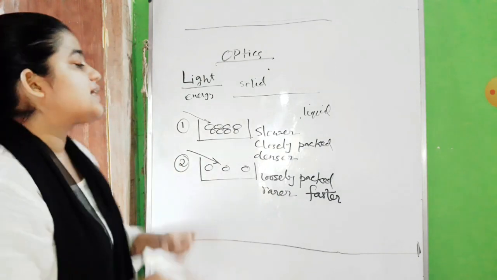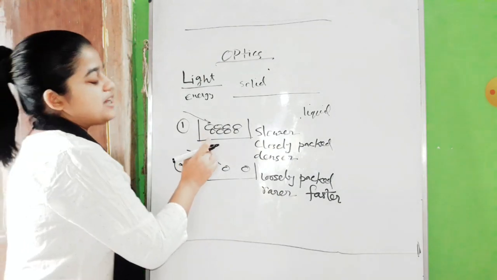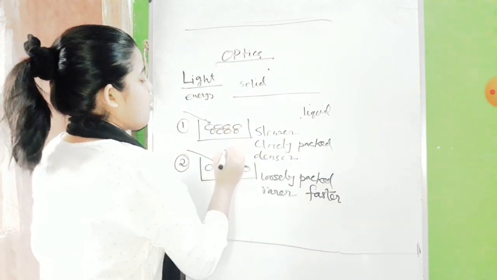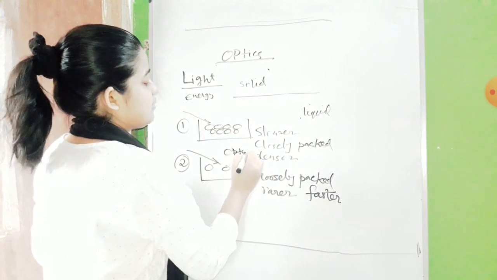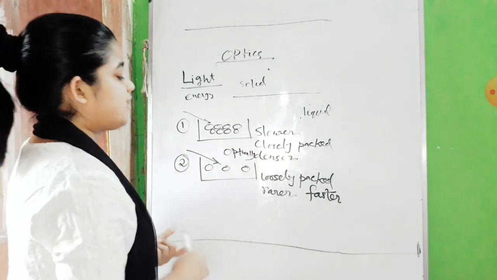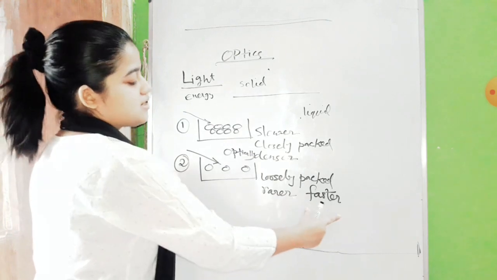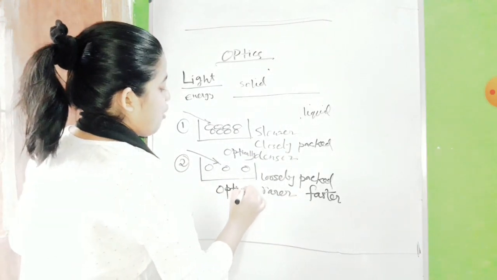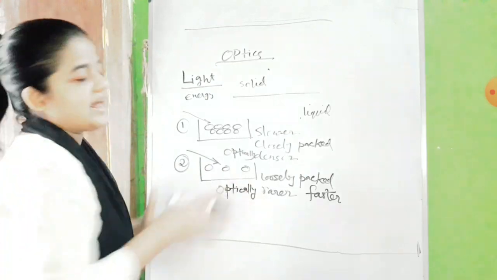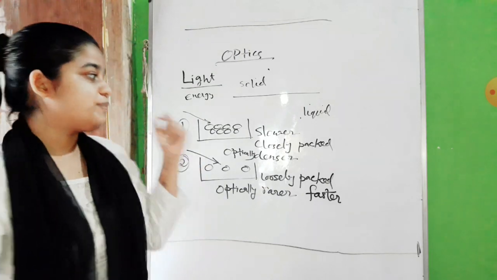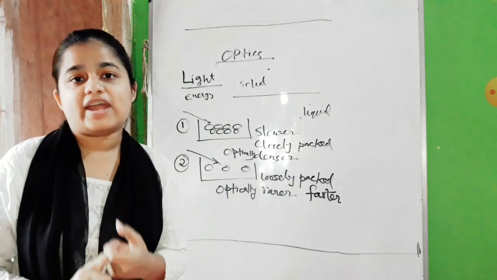So keep it in mind, the medium where the speed of light gets slower, we call that medium optically denser, and the medium where the light ray travels faster, we call that medium optically rarer. So is it clear that we have two types of medium, optically denser and optically rarer?